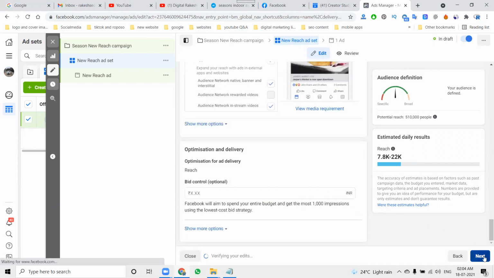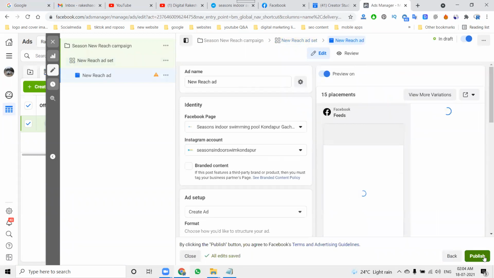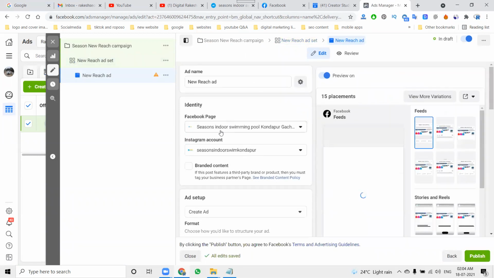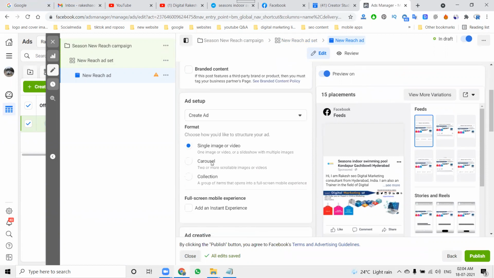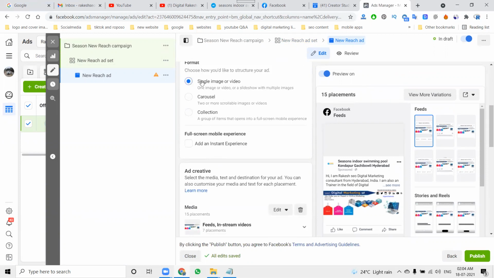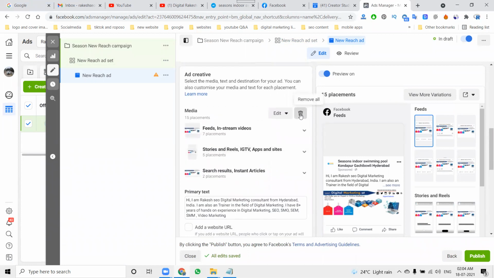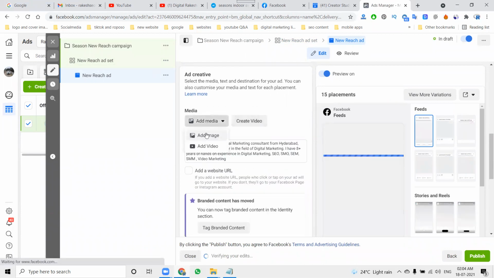After this, click next. The final step is connecting the Facebook page, and Instagram will also be visible clearly. After this, choose single image. Here the image was created.